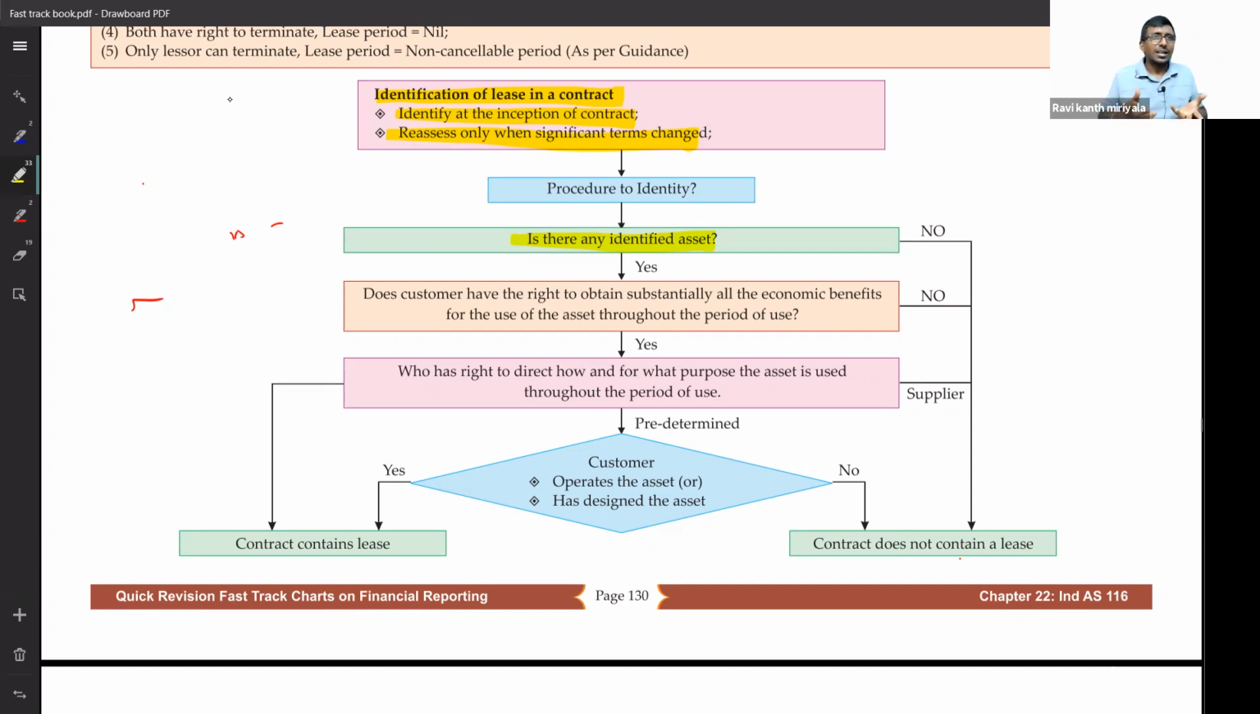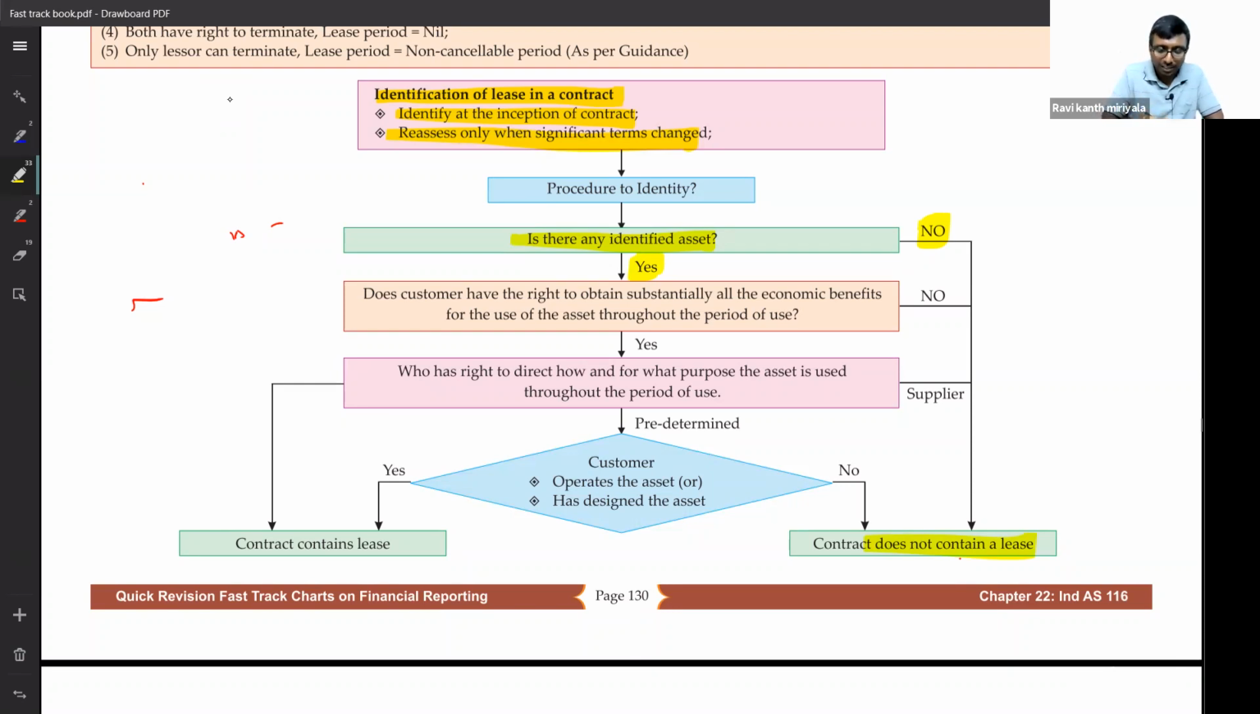Suppose Britannia says, whether you use factory 1, factory 2 or factory 3, it doesn't matter to me. Get me 20 crore biscuits. Under this circumstance, it is sale of goods. That means Britannia does not have control over any specific asset. When I say lease, first there must be one asset given for lease. If the asset is not identified, then how can I say lease? I cannot. That's why first, what is the question we ask? Is there an identified asset? Yes, there is. The minute you say no, I will say it does not contain a lease. Directly we will go down.